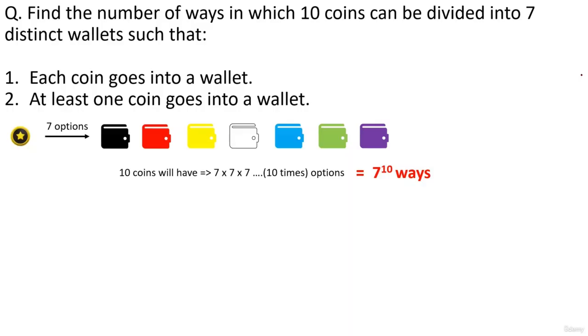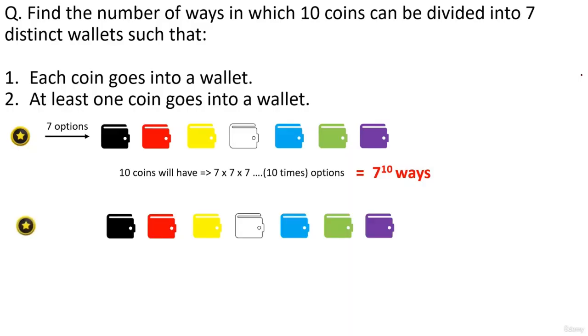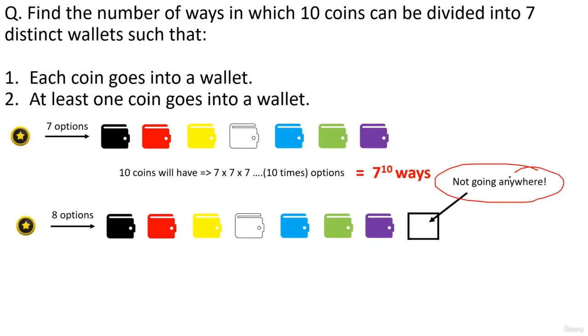Okay, अब थोड़ा tricky है, slightly tricky, the second वाला question. Okay, it says at least one coin goes into a wallet. तो पहले हम क्या करते हैं, like the MCQ वाला question we solved, we include the cases जहाँ पे no coin is getting into a wallet. Okay, so now if the coin has one more option of staying in its place, let me say, इसके पास अब 7 नहीं 8 options होंगे, और 8वां option कौन सा है? Not going anywhere, right? So now all the coins have one more option that is not going anywhere, right? So here the coins have 8 distinct options and not 7. Okay, the 8th option being not going anywhere, right?